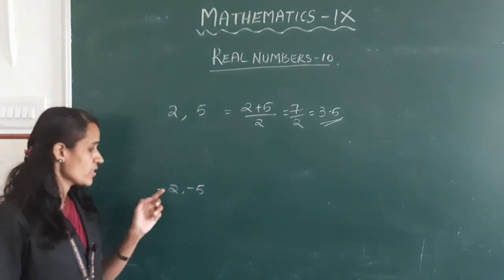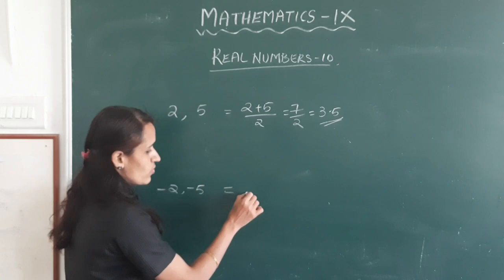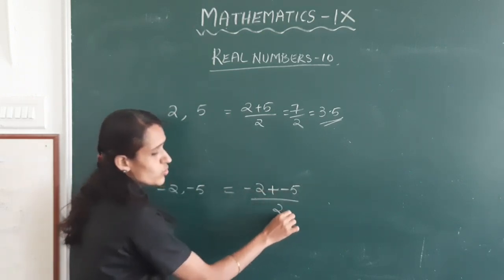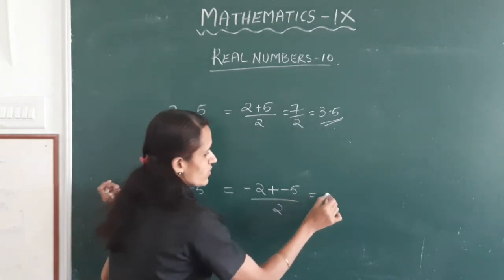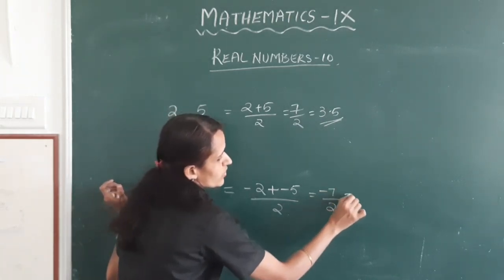Okay, next -2 and -5. Midpoint is equal to -2 plus -5 by 2. This is equal to -7 by 2. This is equal to